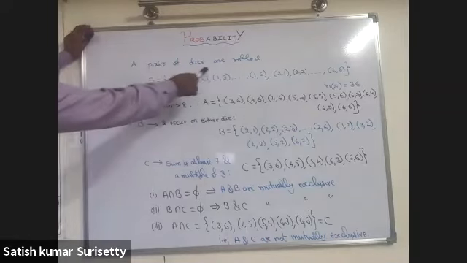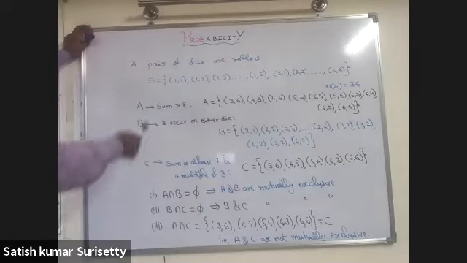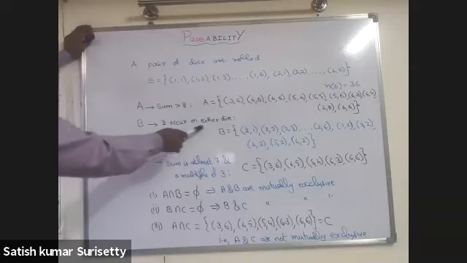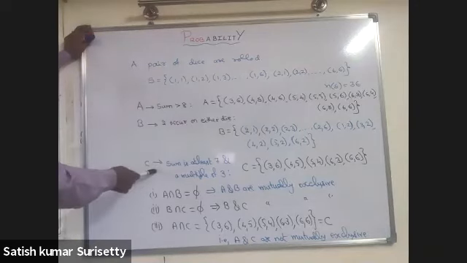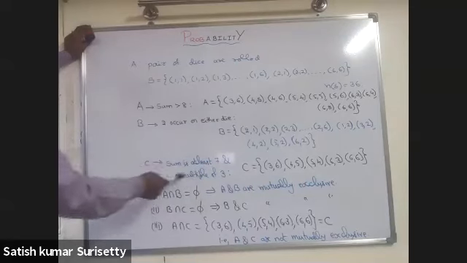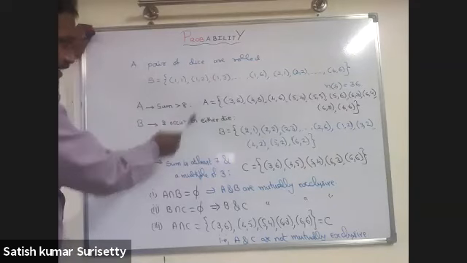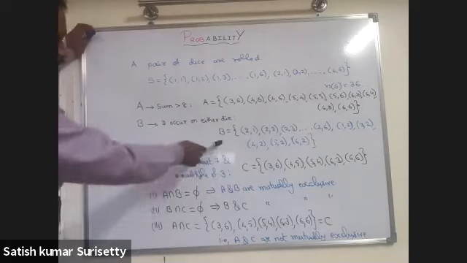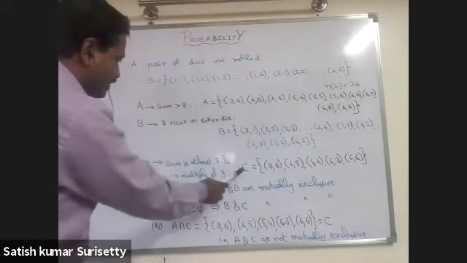A pair of dice are rolled. So the sample space contains 36 elements. Let us consider the event A as the sum of the numbers is greater than 8, B is the event such that 2 occurs on either die, and C is the event that the sum is at least 7 and a multiple of 3. So these are the ordered pairs of the event A, the ordered pairs for the event B, and the ordered pairs for the event C.